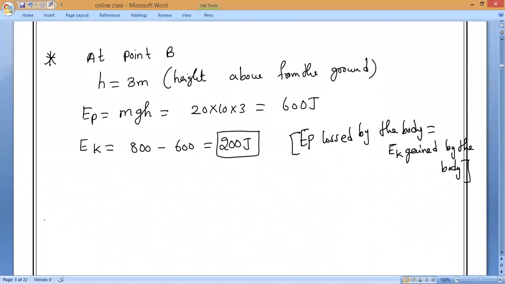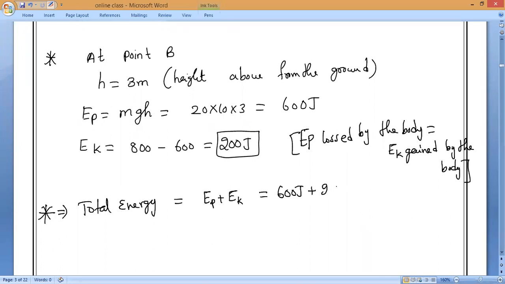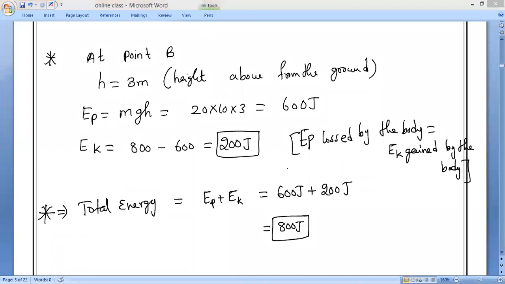Next. So if you have done, what is the total energy? You can notice it. How much? EP plus EK, potential plus kinetic energy, equal to 600 joules plus 200 joules, which is equal to how much? 800 joules. Understand? All of you? Okay, that is what. Next,